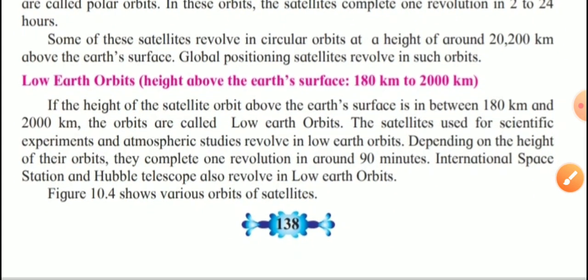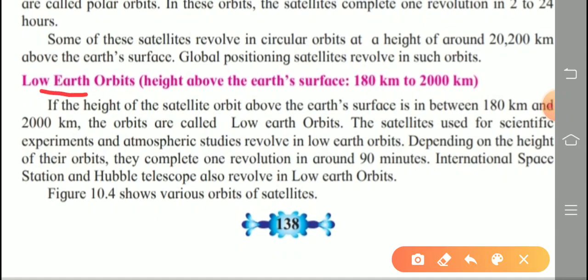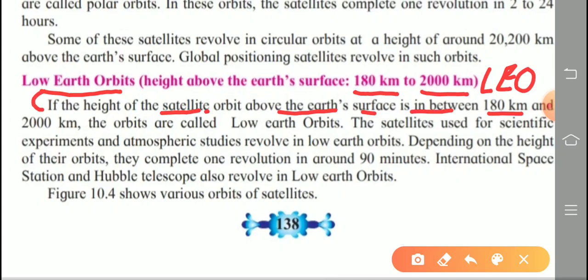The last, third one is low Earth orbit, LEO. Height above the Earth's surface range is given: 180 km to 2000 km. Now mark the meaning. If the height of the satellite orbit above the Earth's surface is between 180 km and 2000 km, then the orbits are called low Earth orbits.